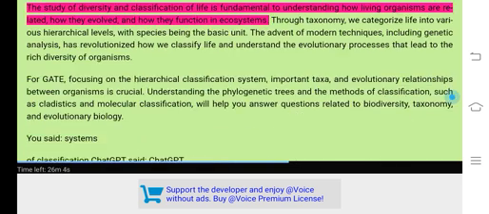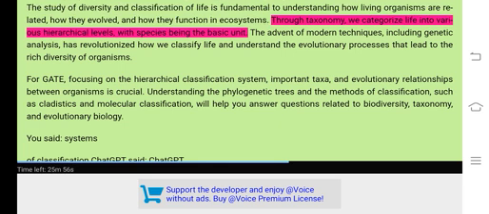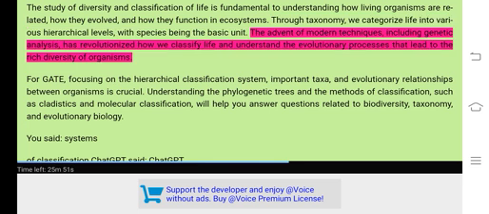Conclusion and application. The study of diversity and classification of life is fundamental to understanding how living organisms are related, how they evolve, and how they function in ecosystems. Through taxonomy, we categorize life into various hierarchical levels, with species being the basic unit. The advent of modern techniques, including genetic analysis, has revolutionized how we classify life and understand the evolutionary processes that lead to the rich diversity of organisms.